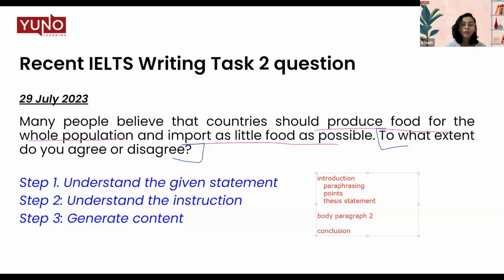Now, how many words do we have to write in our essay? At least you should be able to write 250 words. That means you cannot write less than 250 words. You have to make sure that your essay has a minimum of 250 words, and you can go up to 280 to 290 words, but try not to exceed 300 words, because an excessively wordy or lengthy essay is also not a good way of presenting your answer. So this is how you understand the instruction, plan out your essay, the structure, and the word limit.